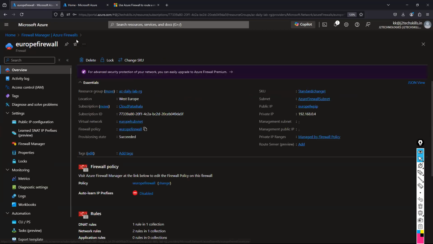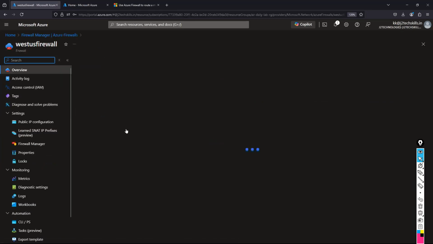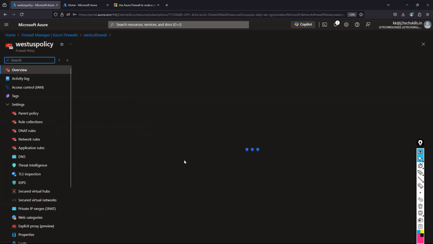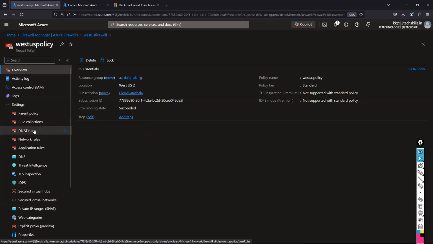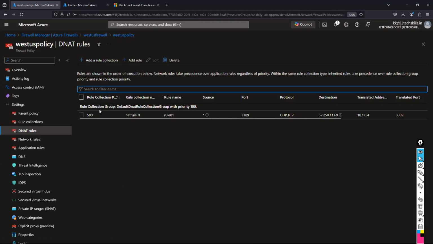So same like West US firewall also, a DNAT rule is created, guys, for accessing that particular virtual machine. And you can see here, the same virtual machine IP address I defined.